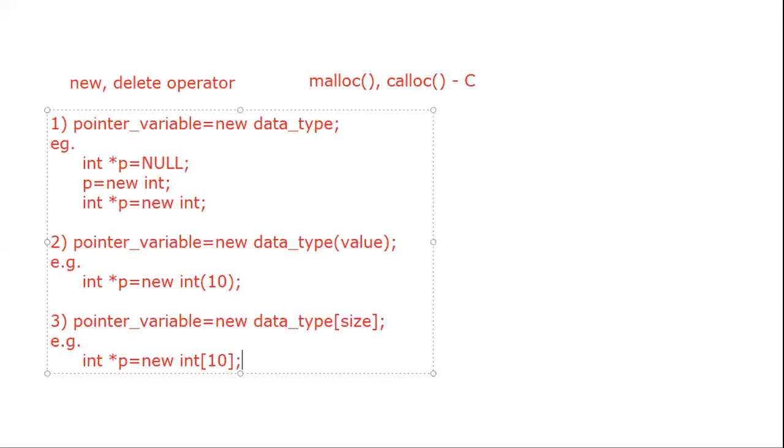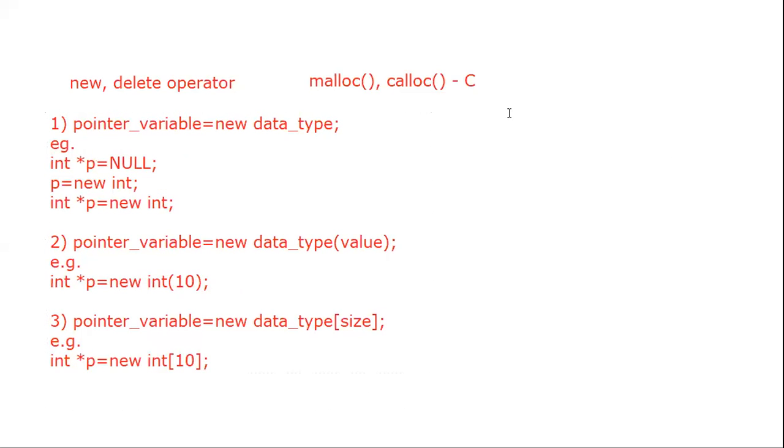And similarly, we use the delete operator or delete keyword to delete all these pointer variables. In that case, I will write the syntax for delete on the right hand side. The syntax for delete is to directly use the delete keyword and next one.